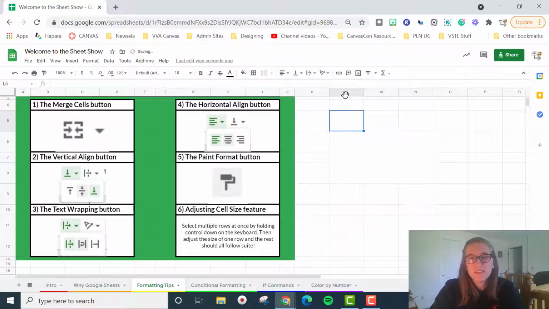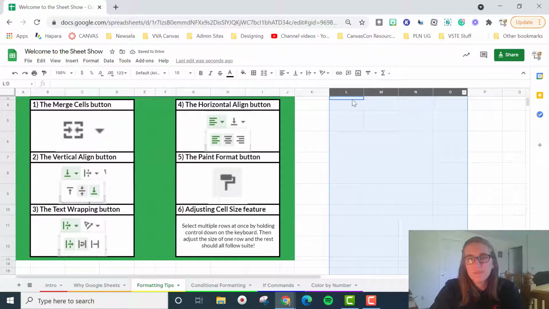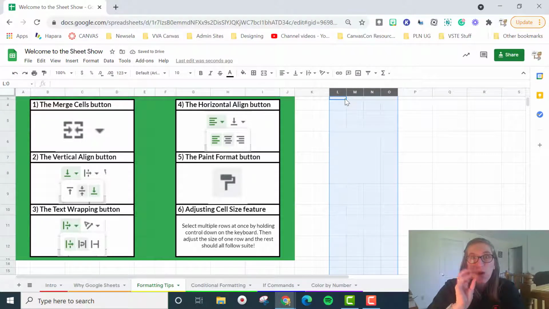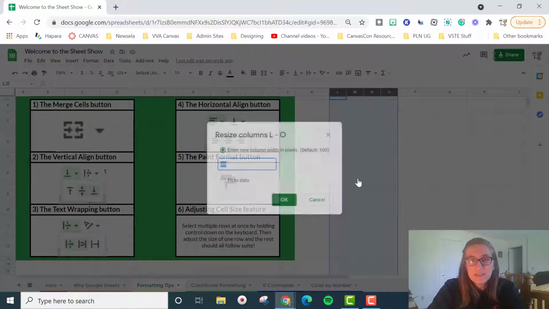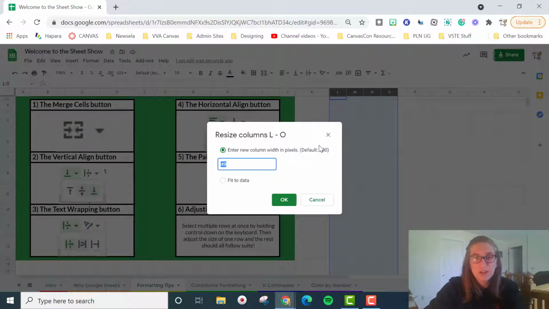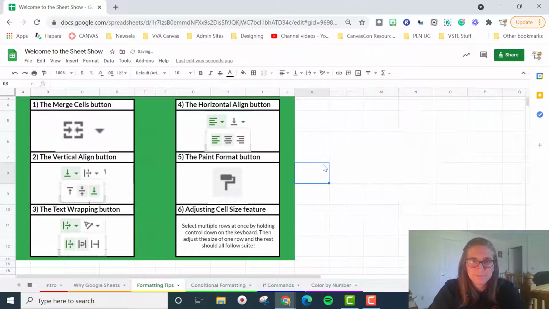But something that it sort of does is you can select multiple columns, and I want all of these columns to be about yay big, we'll say. It adjusts the size to all of them at the same time. You also can have your selected columns, right click, and say resize. Typically they're 100 pixels, so I'll reset them back to normal.